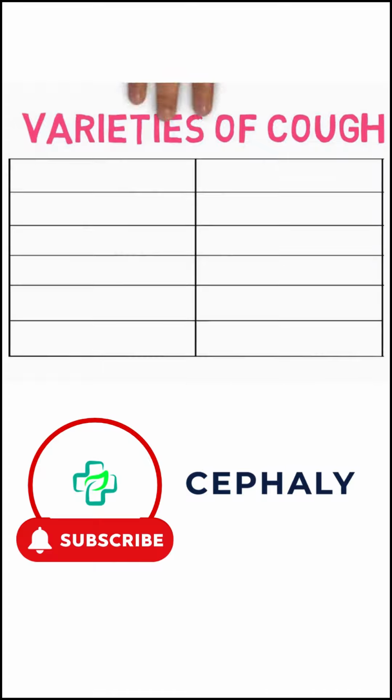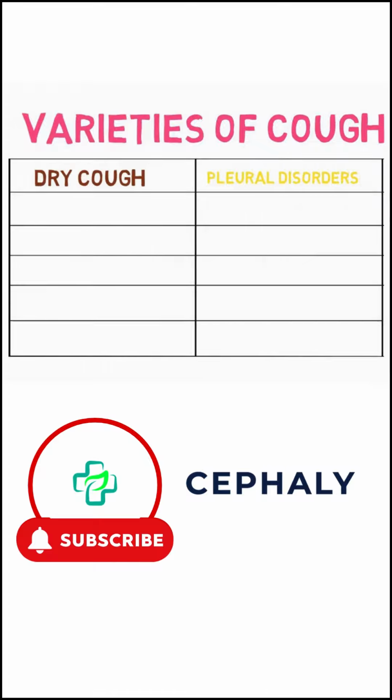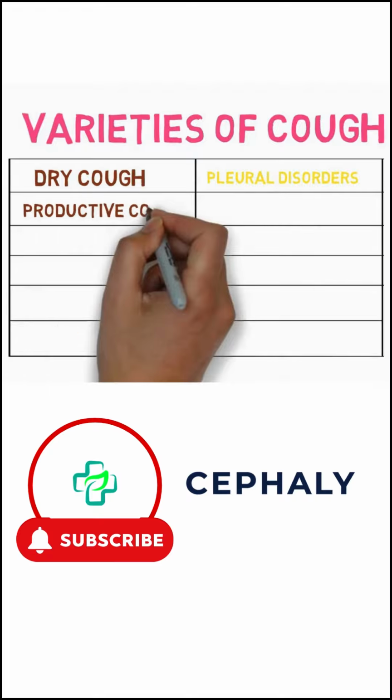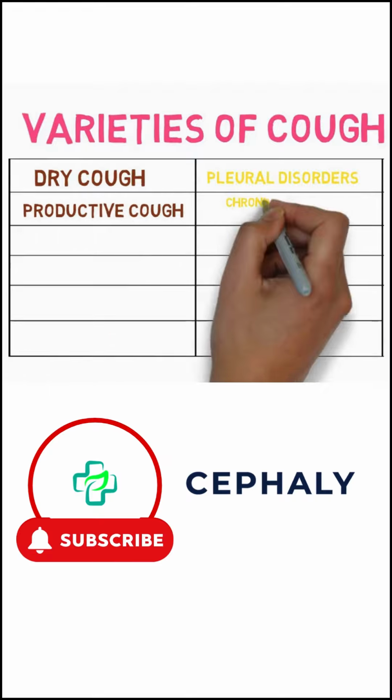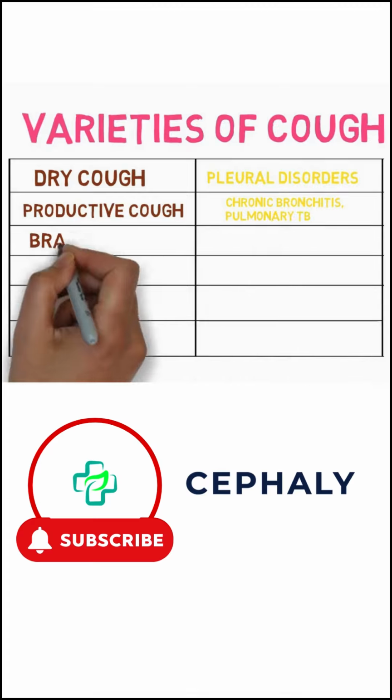Varieties of cough. Dry cough, common in pleural disorders or interstitial lung disease, where there's irritation but no mucus production. Productive cough, this cough produces sputum, which can indicate infections like chronic bronchitis, pulmonary tuberculosis, or even lung abscess.